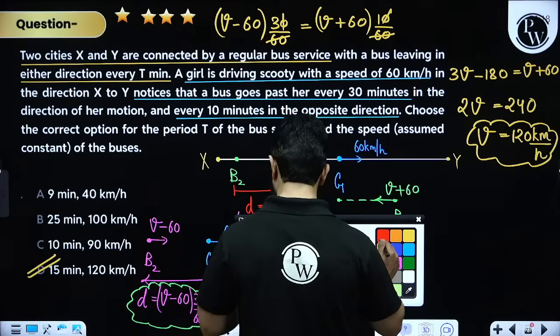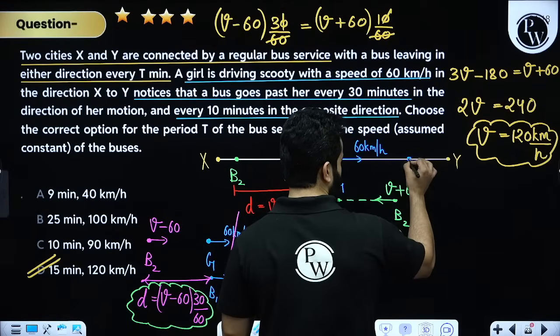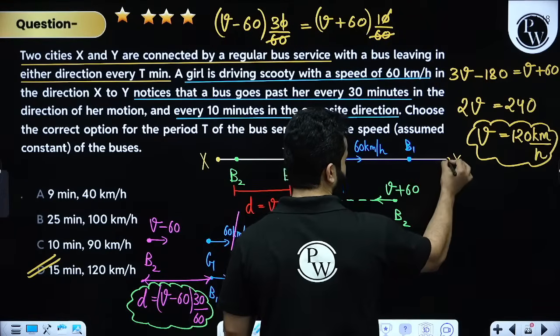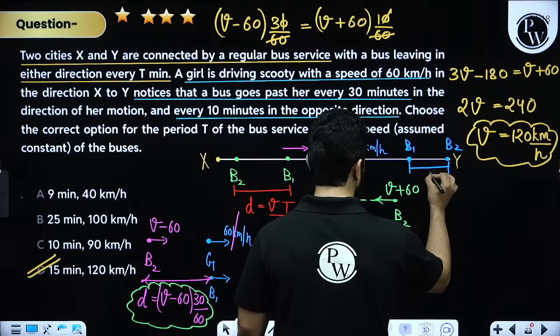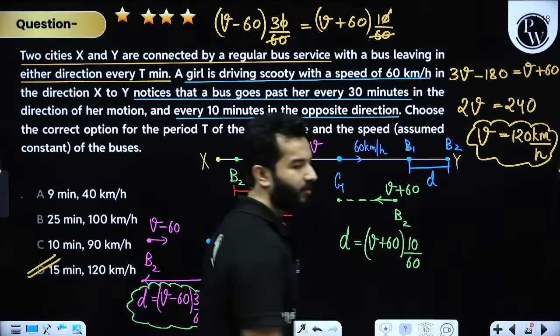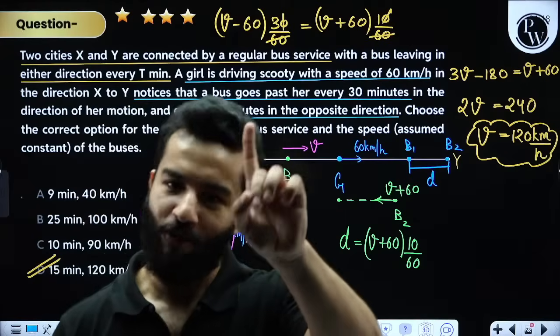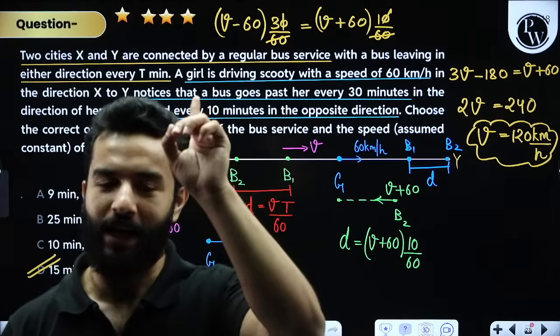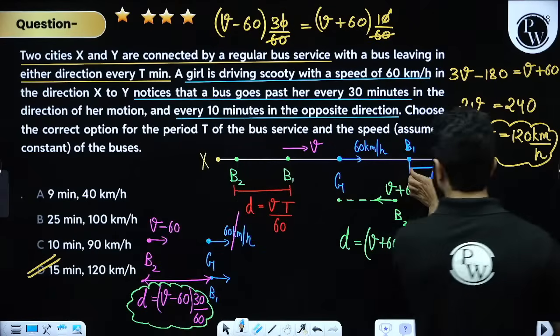If bus B1 is over here and bus B2 is over here, then this separation will be D, because the velocities of the buses are the same, Veera. I mean to say the speed of the buses is the same, so this will remain the same.